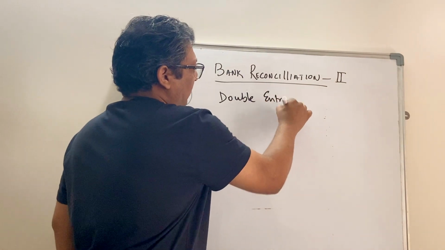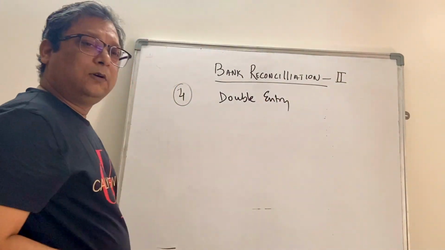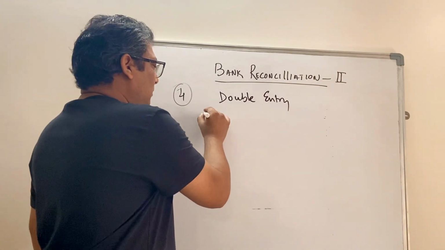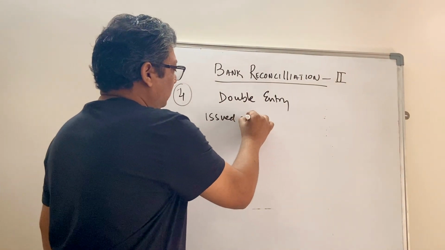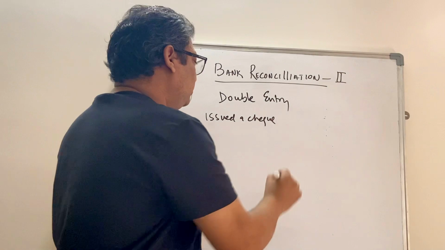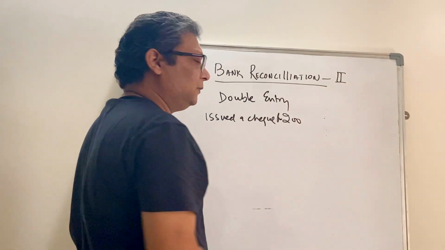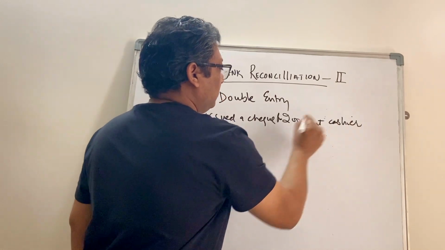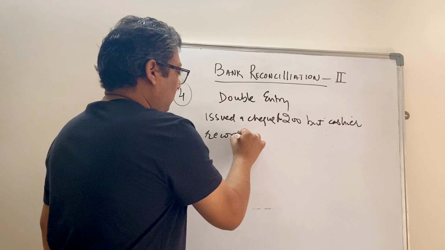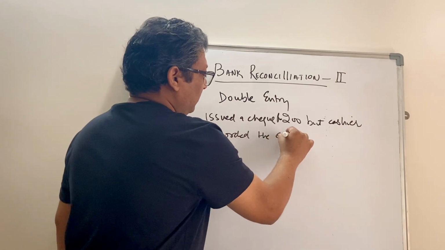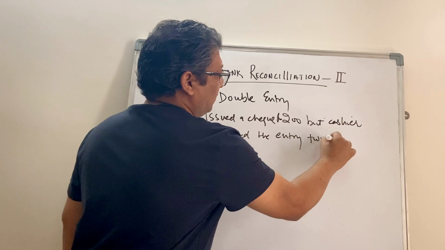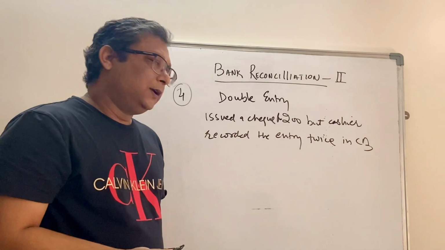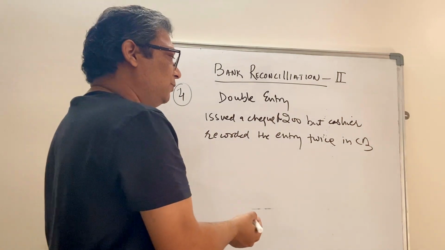Double entry, or wrongfully entered the amount twice in cash book or passbook. So for example, you issued a check of rupees 200, right, but the cashier recorded the entry twice in cash book, right? So a check was issued for 200 and the entry was recorded twice in the cash book, right?